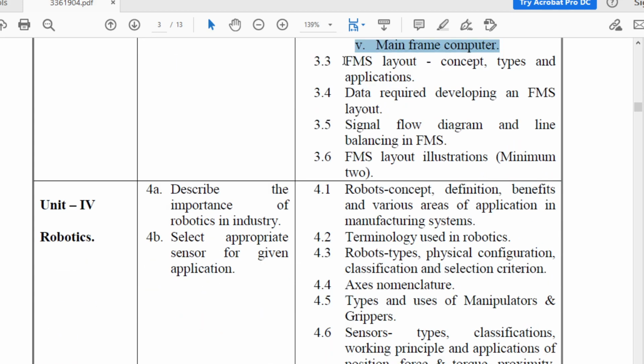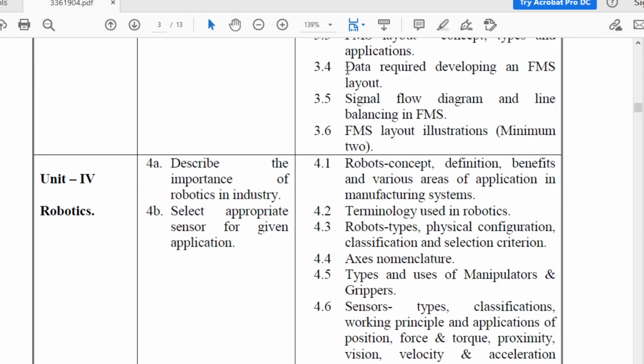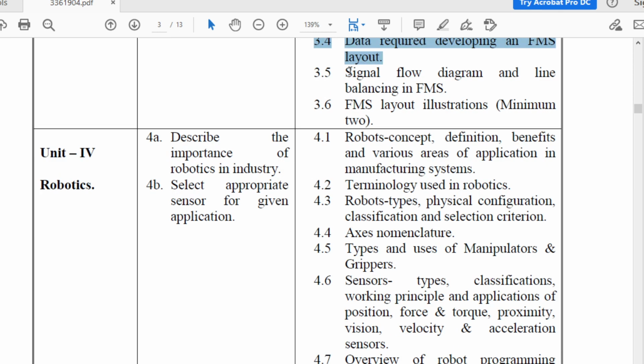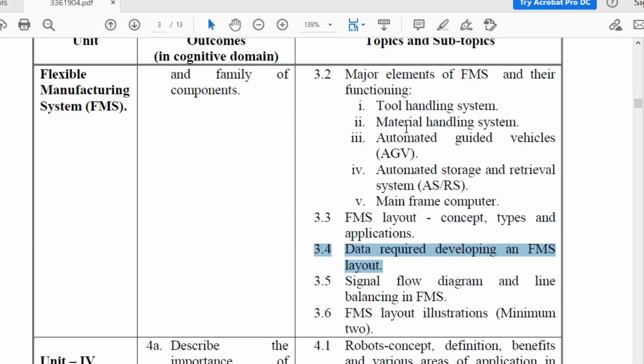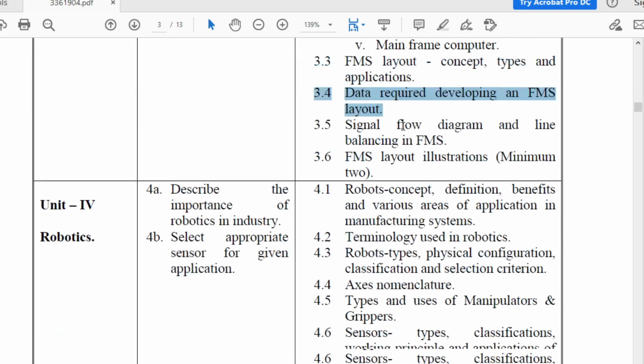Then the third topic is FMS layout, in which concept, types and application. Then the fourth topic is data required for developing an FMS layout. So to develop an FMS layout, what data is required, that you are going to learn in this topic. Then signal flow diagram and line balancing in FMS. Then the sixth topic is FMS layout illustration. So these are the topics of chapter number 3.